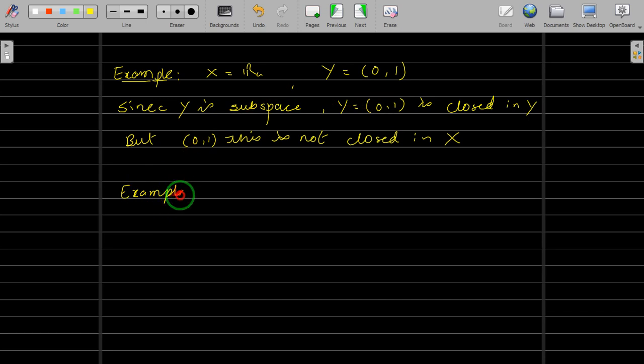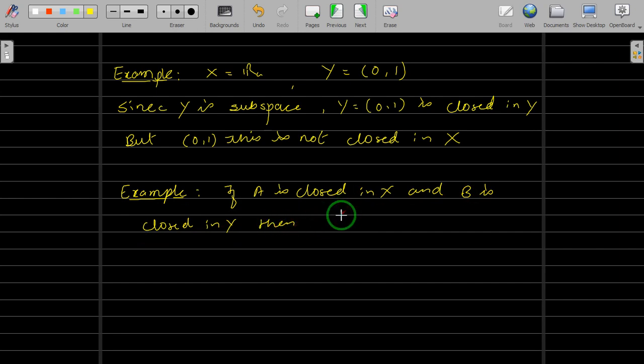Let me take the product topology. If A is closed in X and B is closed in Y, then when you take the product, A cross B is closed in X cross Y, right?